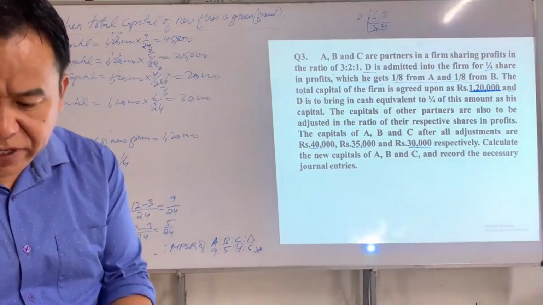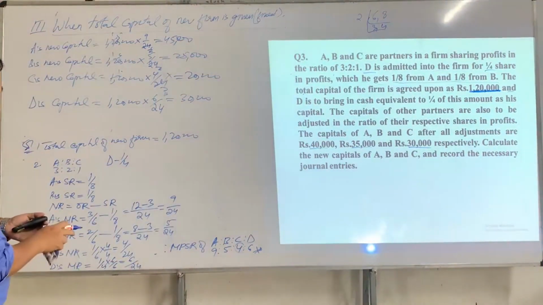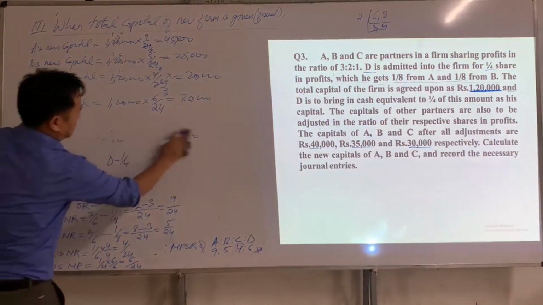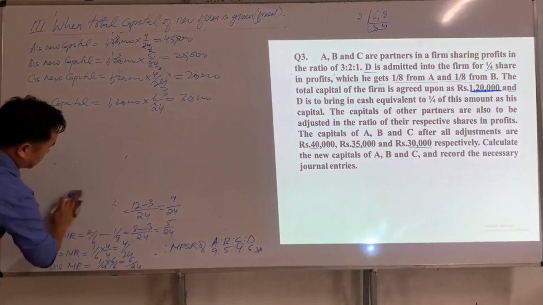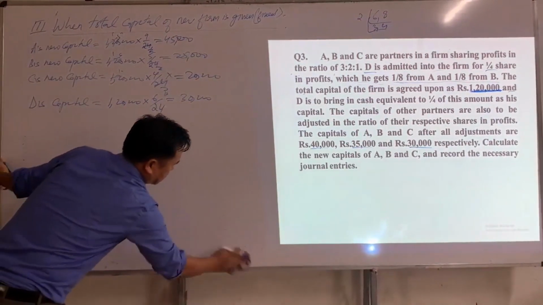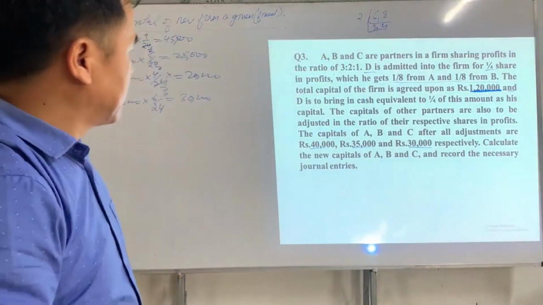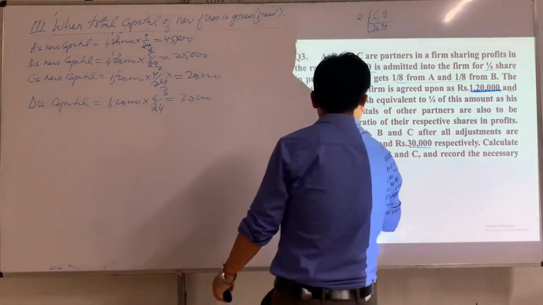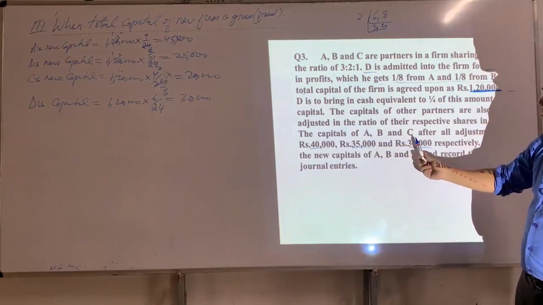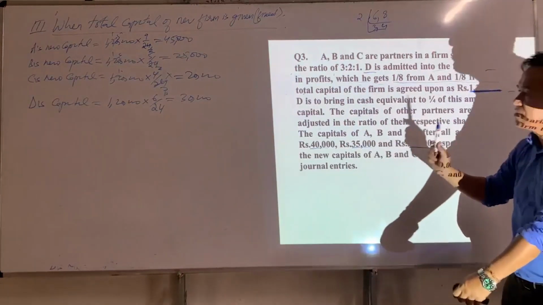Now we have to see the old capital balance of all partners. Here, the old capital balances of the partners are rupees 40,000, 35,000 and 30,000 respectively.